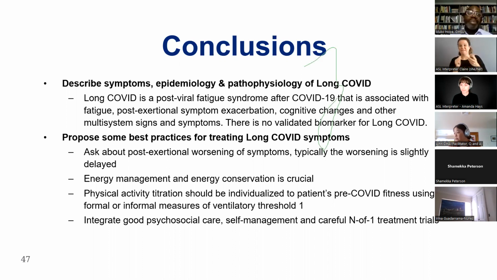But when you try things, you have to be able to follow your symptoms, right? The N of 1 treatment trials, because there are no FDA approved treatments for this illness. And so when the clinician is going to try things for you, you have to be able to follow your symptoms daily at home to be able to give feedback as to whether this treatment that we're trying is actually working. And so that does require an amount of self-management that often, if we already had FDA-approved treatments, you wouldn't have had to do. And so I do think that that is part of the advocacy, is to really be able to follow your symptoms carefully enough and to learn how to do that well enough so that you can engage in N-of-1 treatment trials with your clinicians. And with that, I'll stop and take questions.